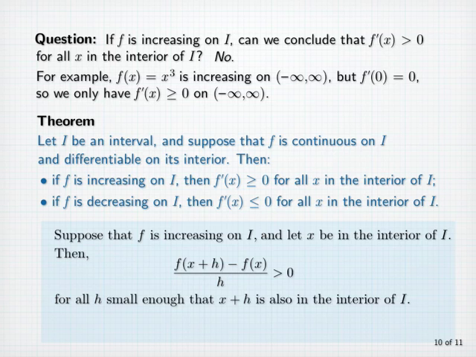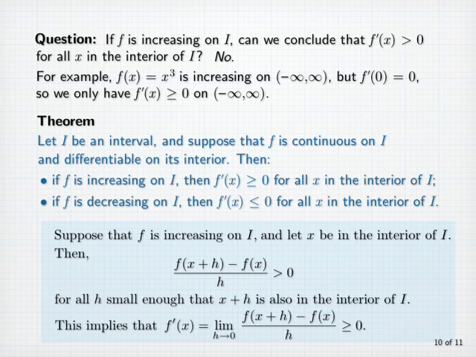So the derivative at x is the limit as h goes to 0 of a positive quantity, which implies that the limit f prime of x is greater than or equal to 0. The case where f is decreasing is similar.